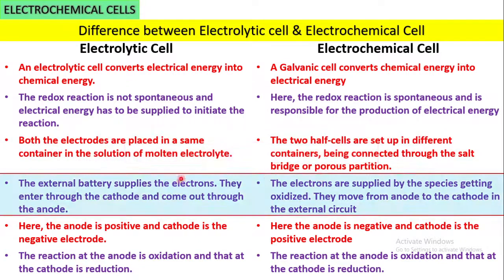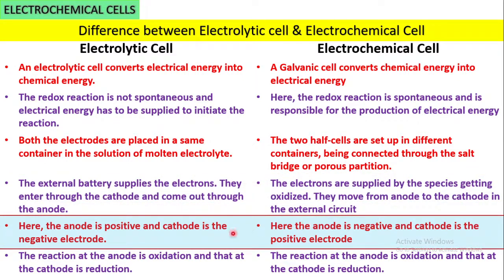Fourth point, in the electrolytic cell the external battery supplies the electrons. They enter through the cathode and come out through the anode. In the electrochemical cell, the electrons are supplied by the species getting oxidized, and they move from the anode to the cathode in the external circuit. Second last point, here the anode is positive and the cathode is negative, while here the anode is negative and the cathode is positive.